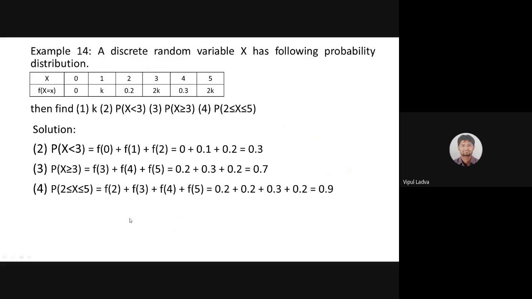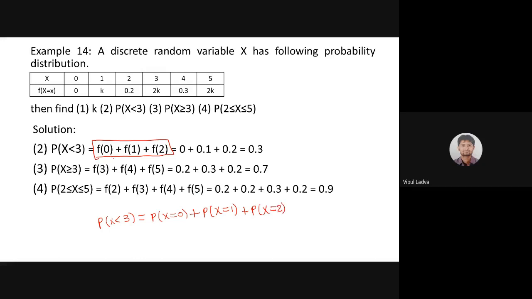Then we go for x less than 3: the probability that the variable x assumes a value less than 3. We could write it with this notation, or it is totally fine if someone writes it as the probability that x equals 0 plus the probability that x equals 1 plus the probability that x equals 2, just 2.